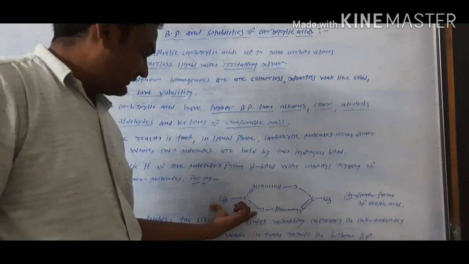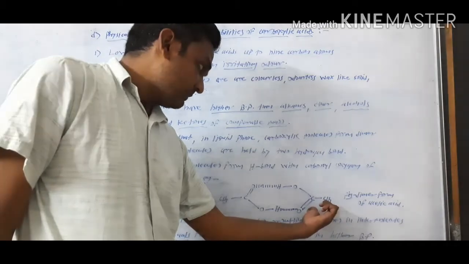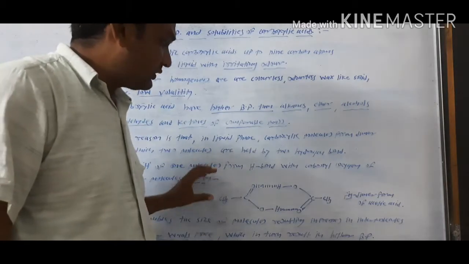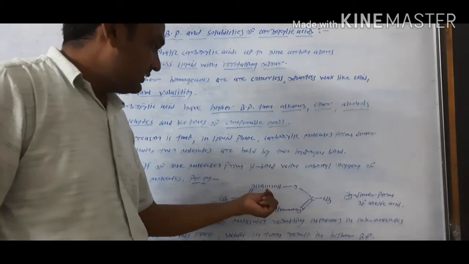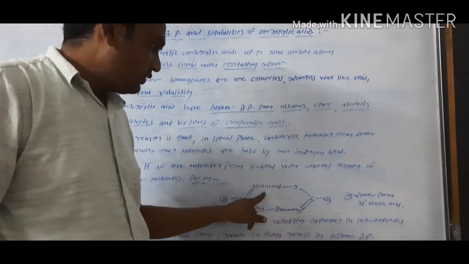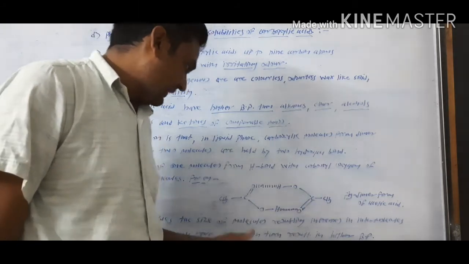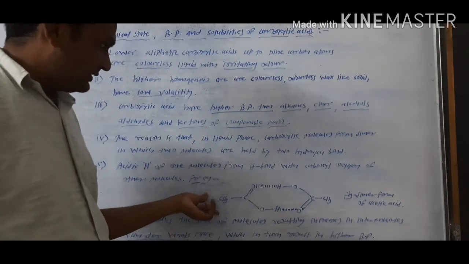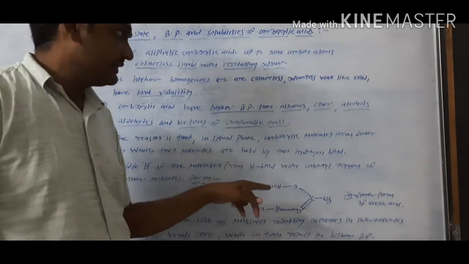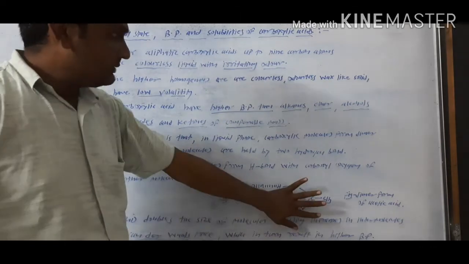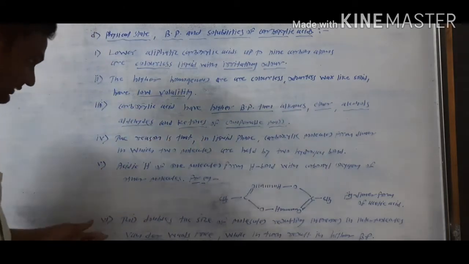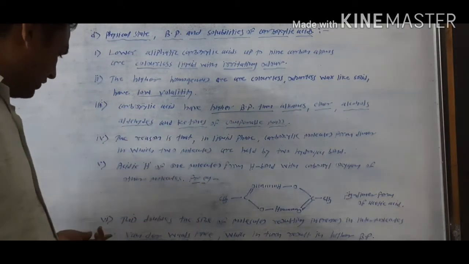Here in this figure is the dimeric form of acetic acid: one acetic acid molecule, and here another acetic acid molecule. In the dimeric form, two acetic acid molecules are combined by intermolecular hydrogen bonding. There are two hydrogen bonds in the dimeric form of acetic acid. Due to this dimeric form, the boiling point of the carboxylic acid is higher than that of alkanes, ethers, alcohols, aldehydes and ketones. This type of hydrogen bonding is not possible in the other molecules, so they have lower boiling points.